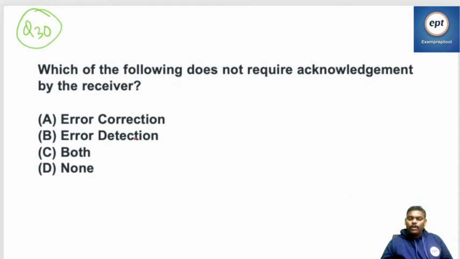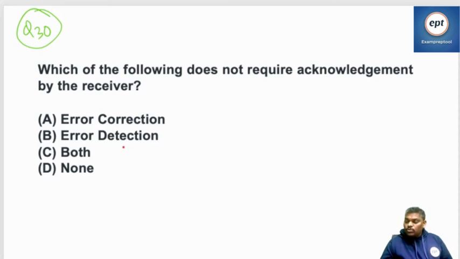Whenever error is detected, the packet will be discarded. After some time, the timer is over, and you can resend again.